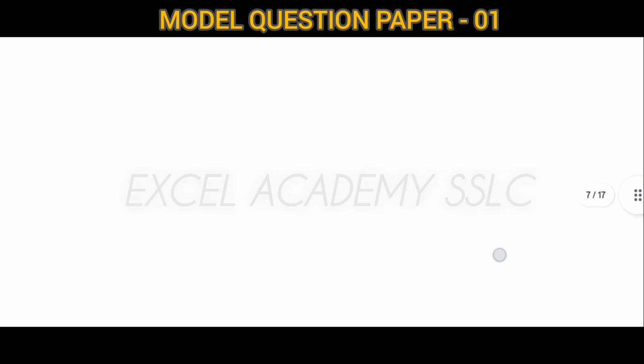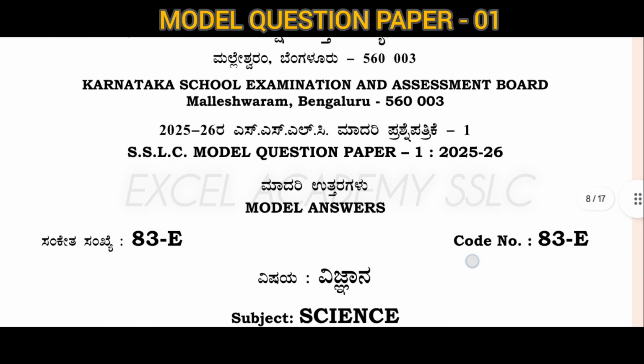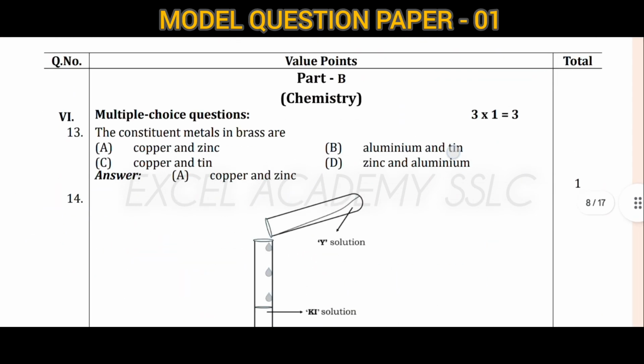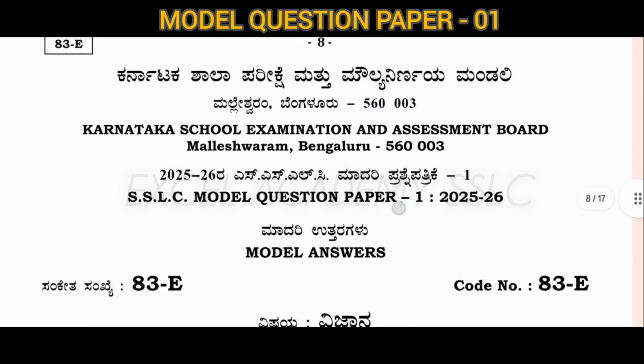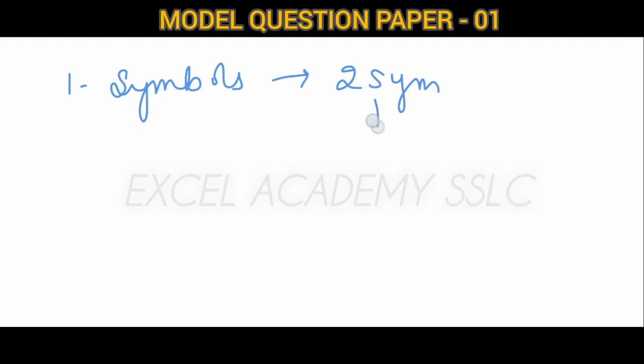Next, coming to the chemistry part. First of all, in physics, let's discuss what concepts you want to focus on mainly. From each chapter, the first concept you want to focus on is the symbols from electricity. You will get 2 symbols for 1 mark.